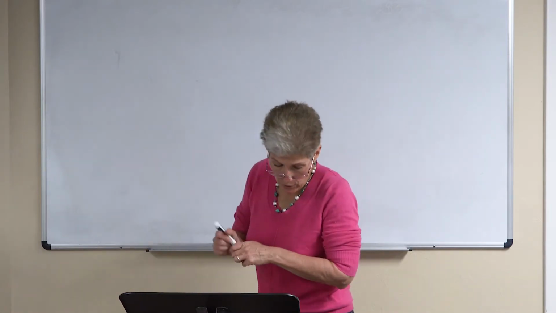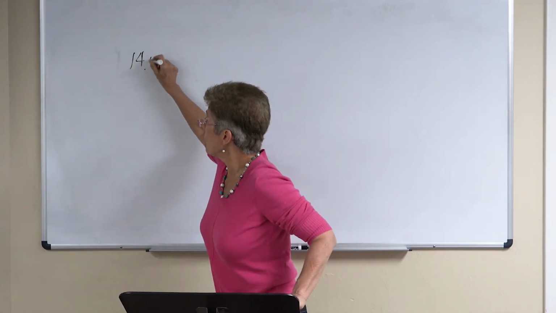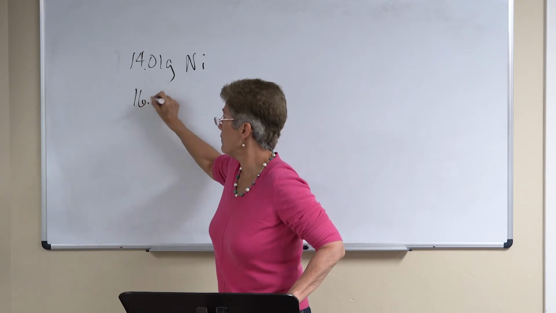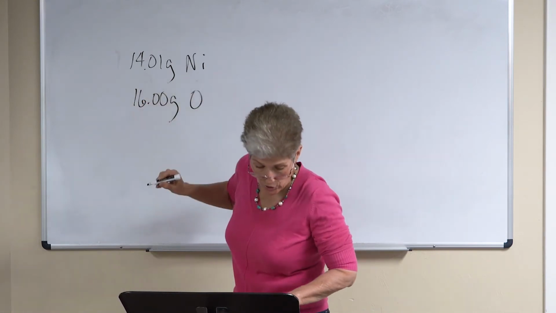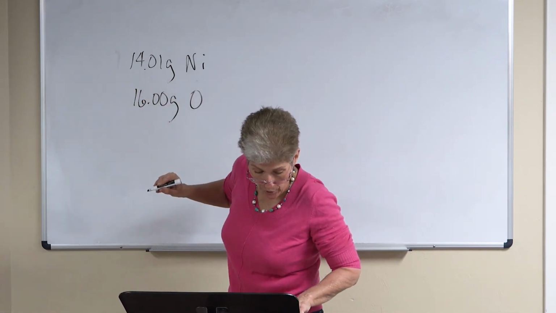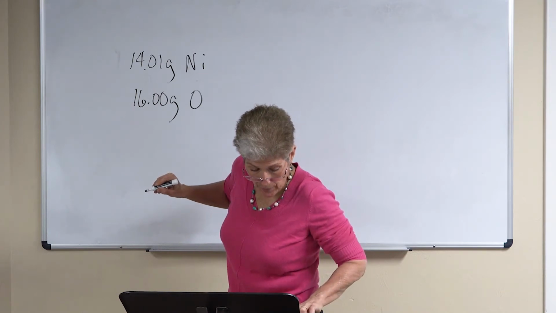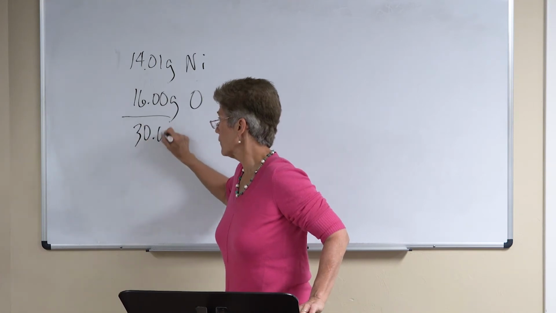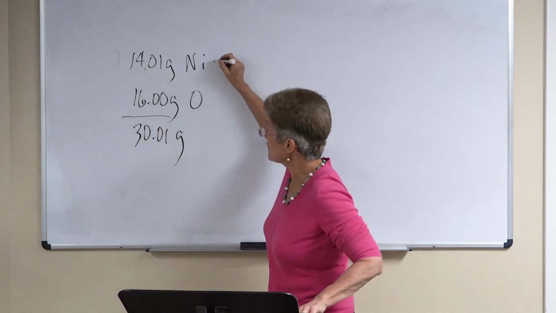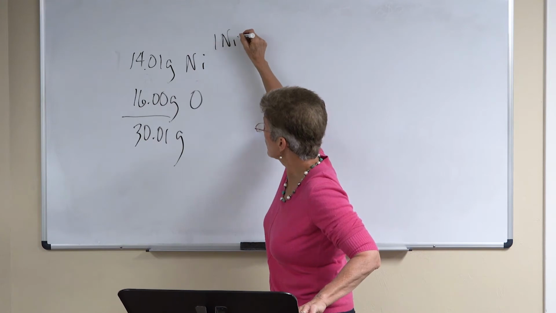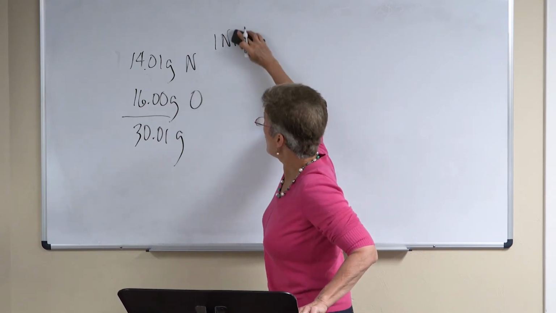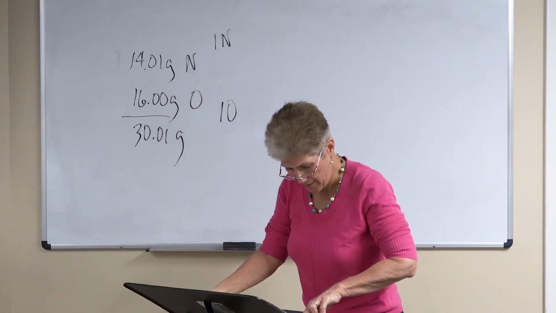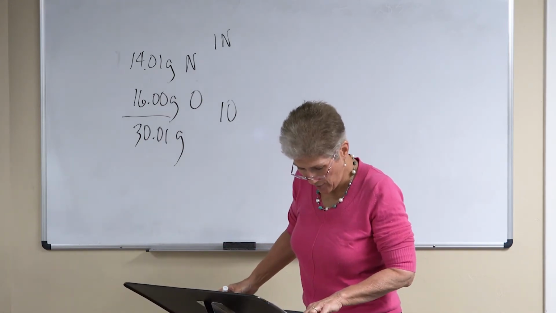Okay, well, we are given originally that it's 14.01 grams of nitrogen and 16.00 grams of oxygen. And we are told this makes 30 grams of gas. Okay, and this is composed of 1 nitrogen. Oh, I'm so sorry, that's nickel. 1 nitrogen and 1 oxygen. Some of you probably caught that. 1 nitrogen and 1 oxygen.